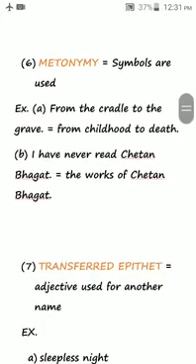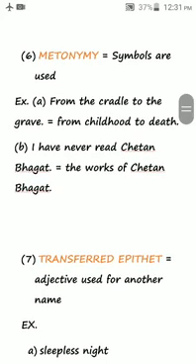The sixth is metonymy. Metonymy literally means change of name, but you have to remember symbols are used, or this much you can remember, symbols. Metonymy means symbols. Example A, from the cradle to the grave. So when somebody says our journey is from the cradle to the grave, it means from childhood to death. So here cradle symbolizes childhood and grave represents death.